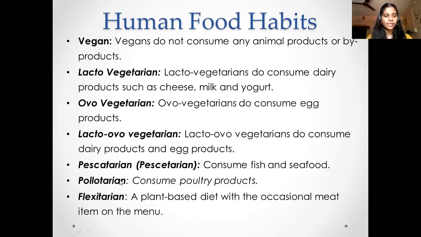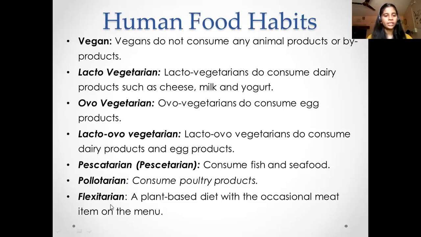Then you have the pescatarians. The pescatarians are the people who consume fish and seafood, but they do not consume meat at all. They even consume plant products and dairy products. Then you have the pollotarians. Pollotarians are the people who consume poultry products, but they do not consume meat products. So these are called meat products, like the animal meats. They only consume poultry products, like the birds or the fowl.